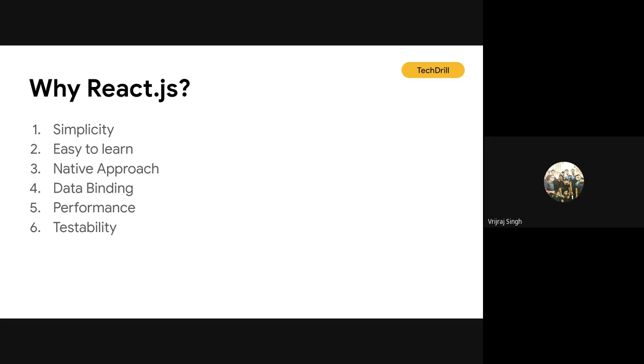Like if you have any ideas, there are a lot of applications which are built with React. There is a specific technology called React Native. React Native is a technology which at the end is working on React, and with the help of React Native you can use a single code base to generate an Android application as well as an iOS application.